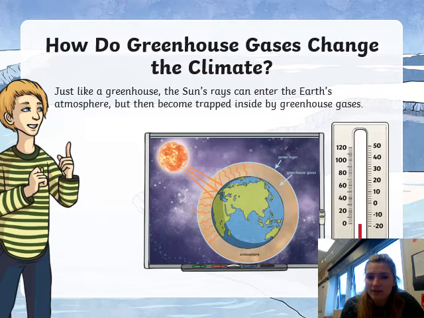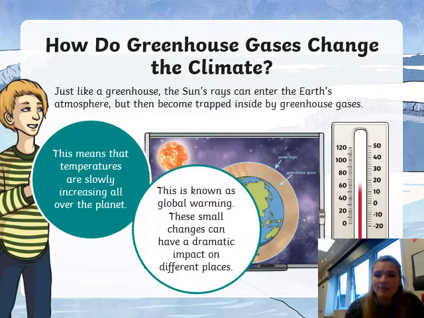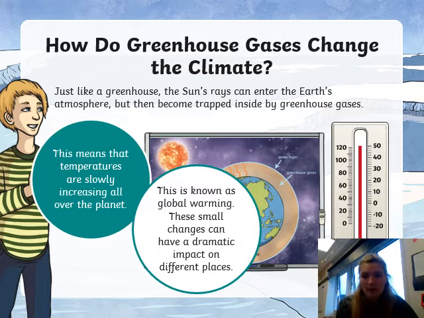But because of the more and more gases we're producing, it's almost causing a layer, and because of that, all the heat is getting trapped inside the atmosphere, which is causing it to get warmer and warmer. So this means that temperatures are increasing all over the planet, which is known as global warming, because the globe is warming up. These changes can sometimes be not very big, but sometimes can have a real dramatic impact on different places.